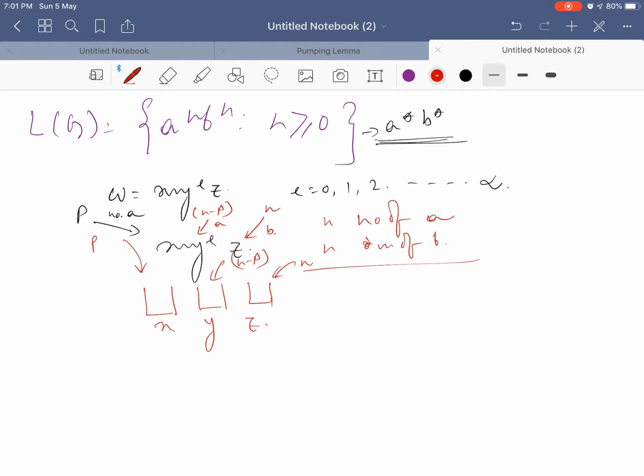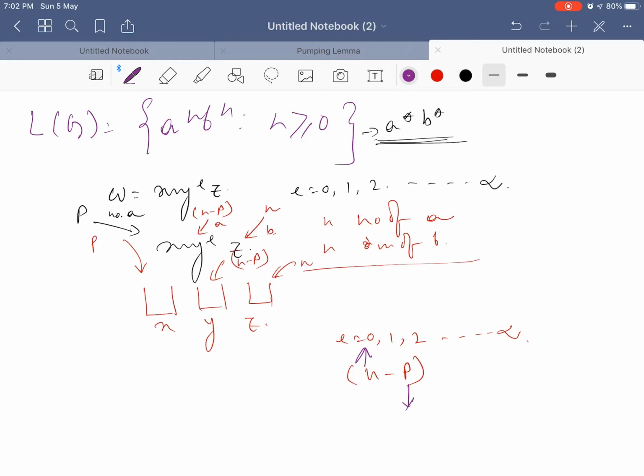Now, x, y and z are fixed, but i is not fixed. I can vary from 0 to n, right. Now, if the value of i increases or decreases, to make it perfect filling, what do I have to do? I have to either increase n minus p or decrease n minus p. So, if I have to increase n minus p, either I have to increase the value of n or I have to decrease the value of p.